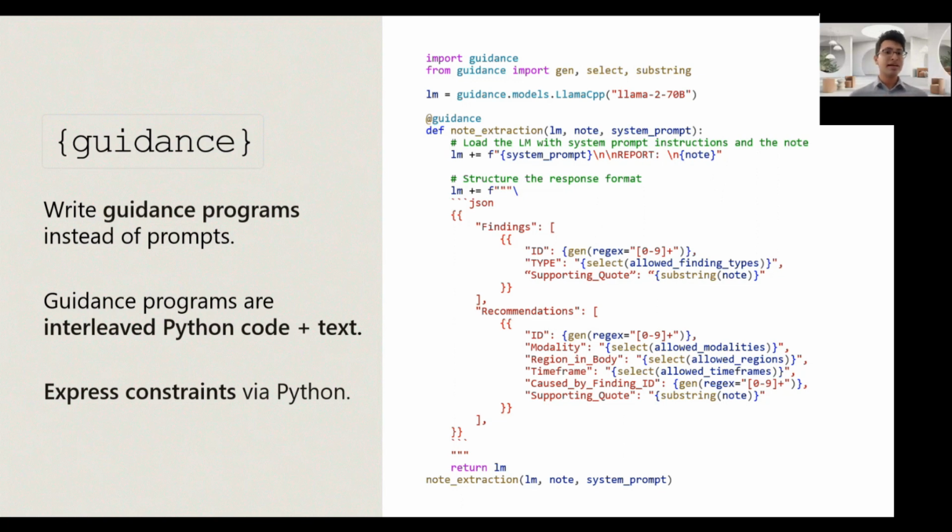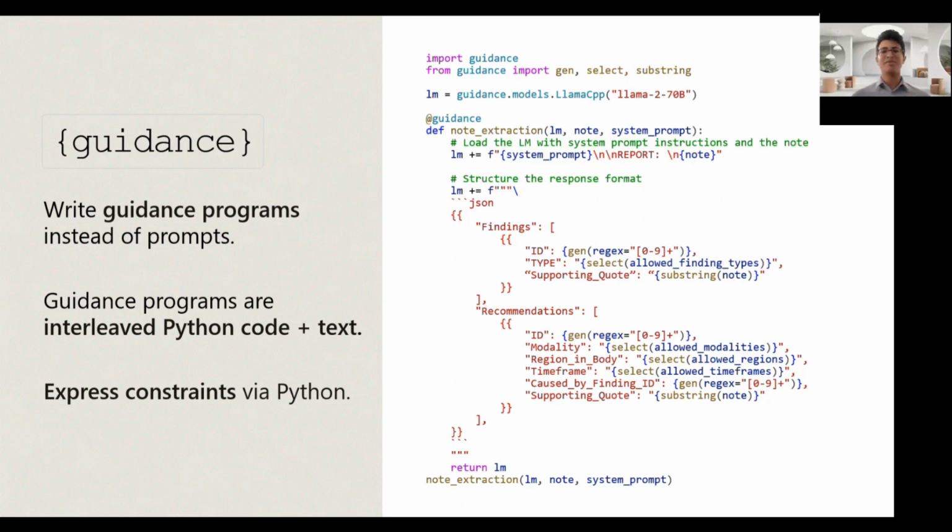But I want to be clear, Guidance is just a Python library, so you can use everything you know and love about Python to start writing these programs. We'll talk about this in a lot more detail throughout the talk. But you get to use the best of both worlds. You get to precisely express your constraints in code, because some things are a lot easier to say in code than they are in natural language. And you also get to use the prompting world of expressing some vague concepts in natural language that are hard to express in code. I mean, there's a reason we're using a language model, right?